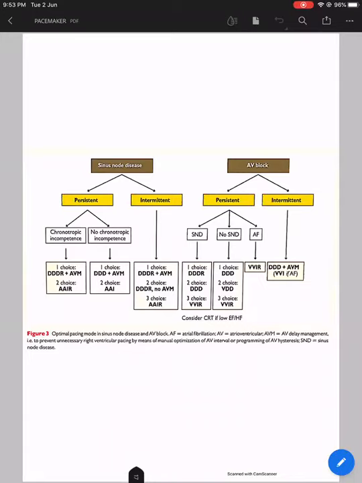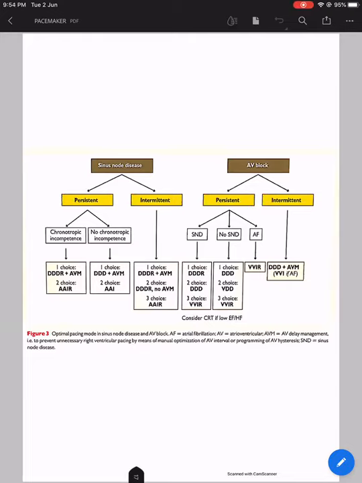So what we see is that most of the time the first choice pacemaker is always dual chamber. It will always be DDD. The basic indications for pacing will most of the time be either sinus node disease or an AV block, which is again divided into persistent and intermittent. The separate indications I will be discussing in the next few pages.